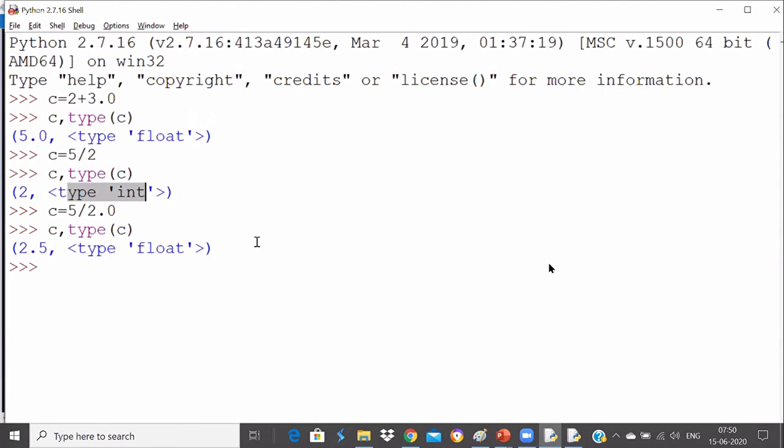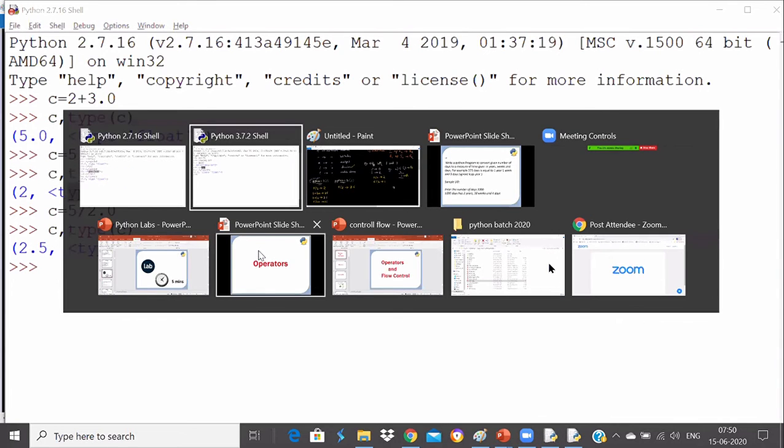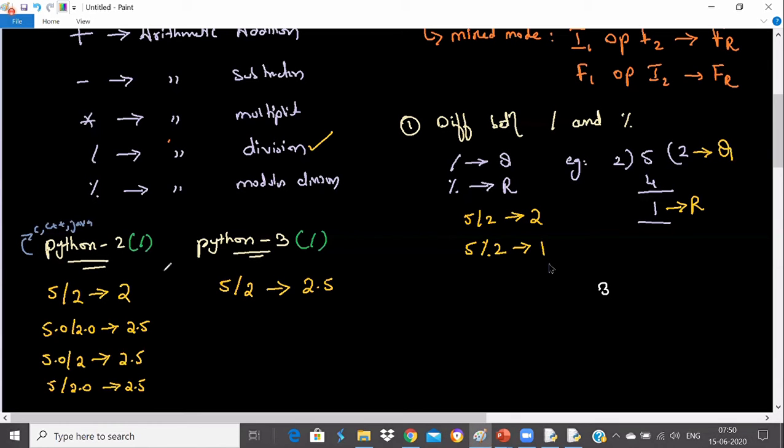So the division operator in Python 2 and the division operator in Python 3 is different. It gives you the exact value. That's true, Nitesh. Even 5.0 divided by 2.0 will give you 2.5, 5.0 divided by 2 will also give you 2.5, and 5 divided by 2.0 will also give you 2.5. Why is there a change, guys? Why did the Python developers think this should be changed? That's what I told you.